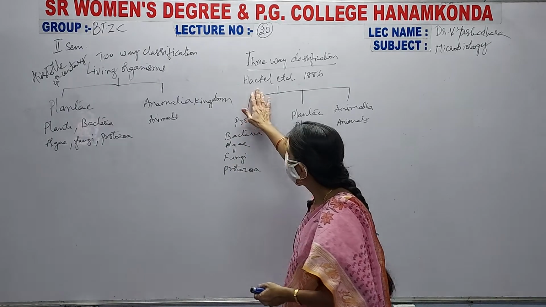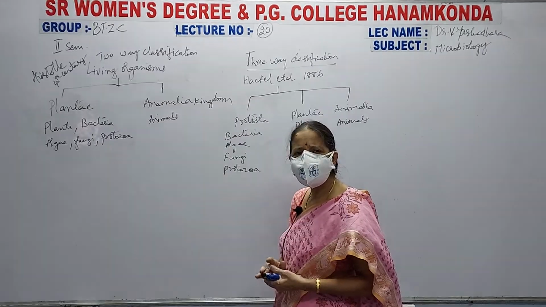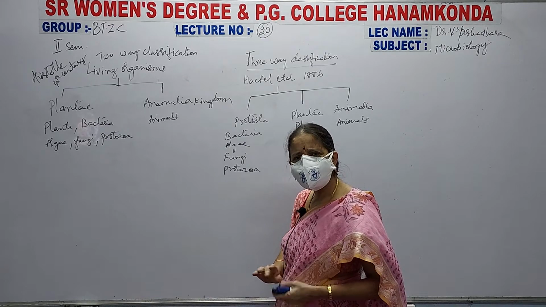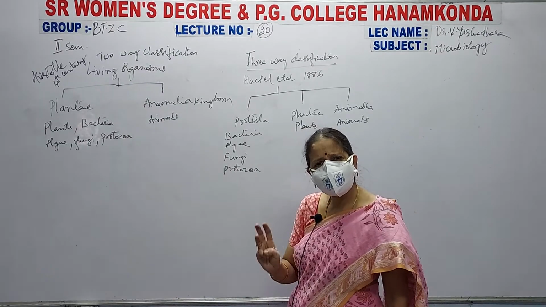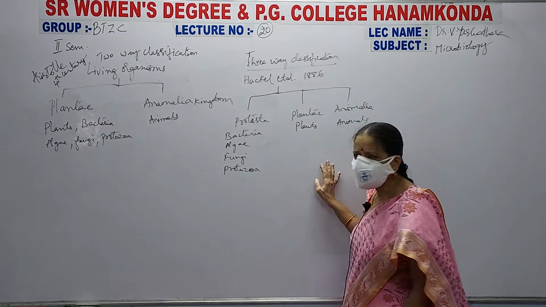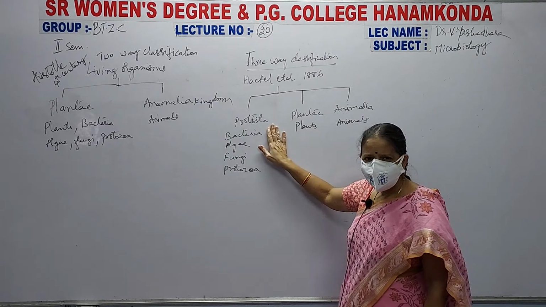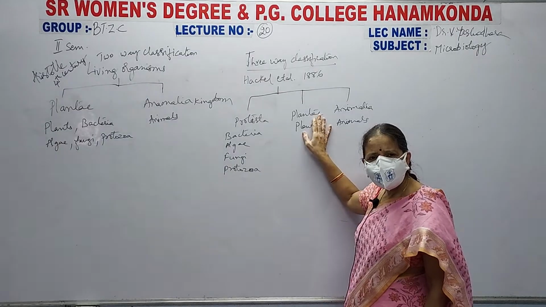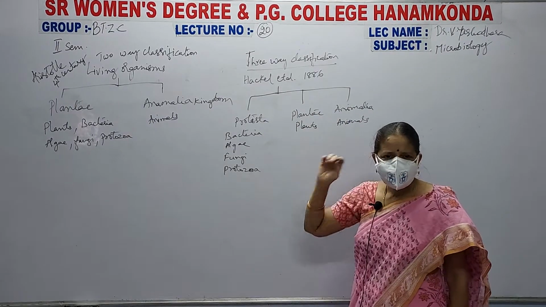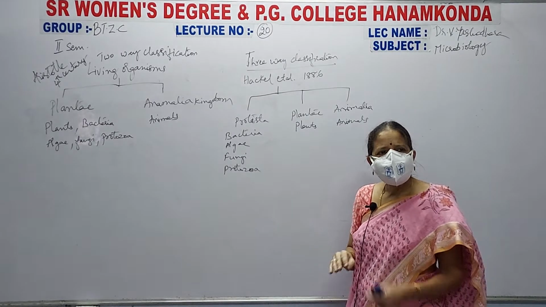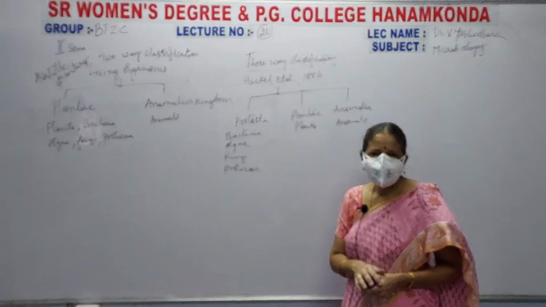later on, in 1886, Haeckel and his co-workers, or Haeckel et al., were not satisfied with this two-way classification and he gave a three-way classification. In that, he classified the living organisms into three groups: Plantae, Animalia and Protista. All the plants come under the plant kingdom, all the animals come under the animal kingdom, and the bacteria, algae, fungi and protozoa, he kept these living organisms under the Protista kingdom.